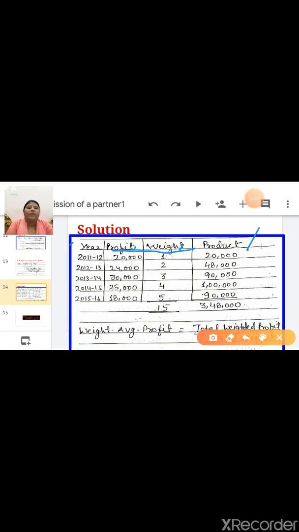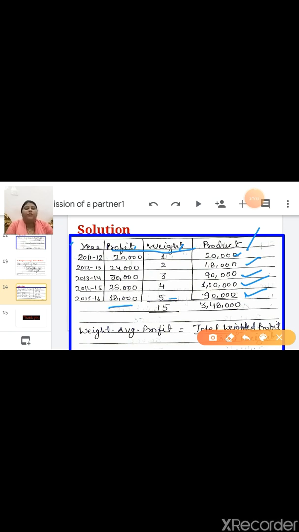So first year profit is 20,000, weight is 1. So multiply it and answer is 20,000. Next is 24,000, weight is 2. So multiply it and answer is 48,000. Next is 30,000, multiply it 3, answer is 90,000. 25,000 and 4 multiply it, answer is 1 lakh. 18,000 and 5 multiply it, answer is 90,000.